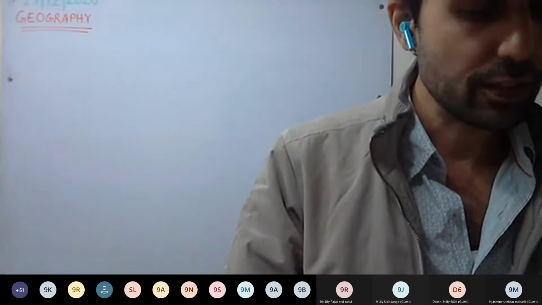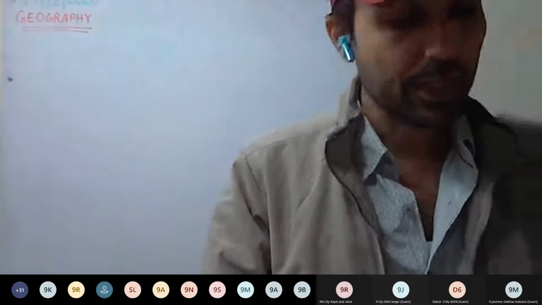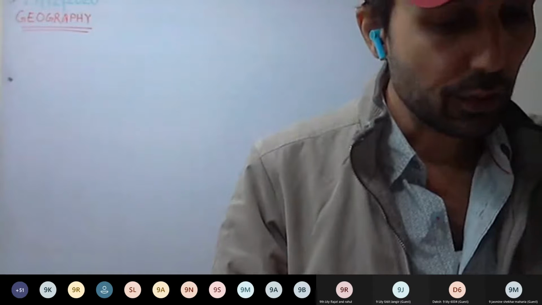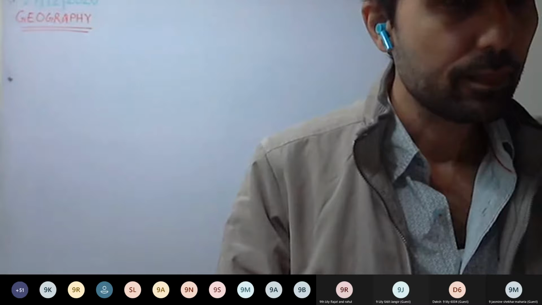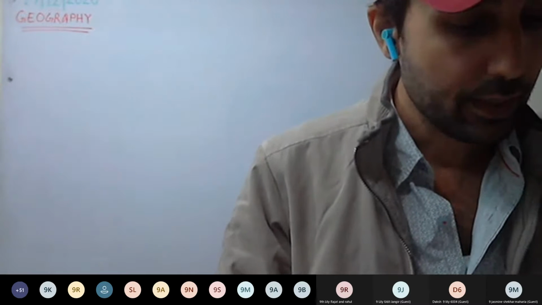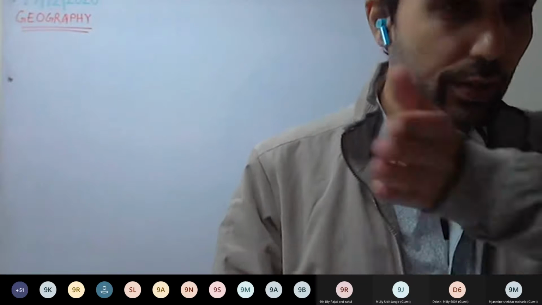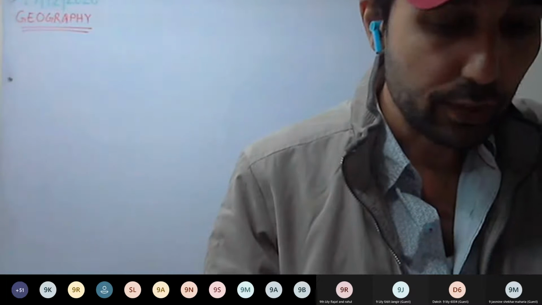Now see the South Pacific Ocean, South America we have. So you can see the Peru current. Peru current, it's a cold current. Okay. And here on the right side, see the South equatorial current.